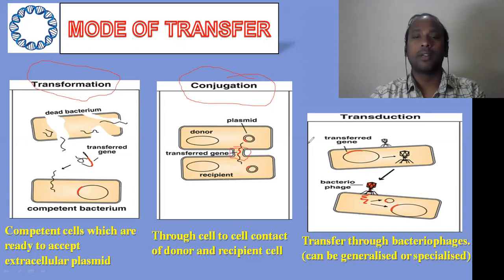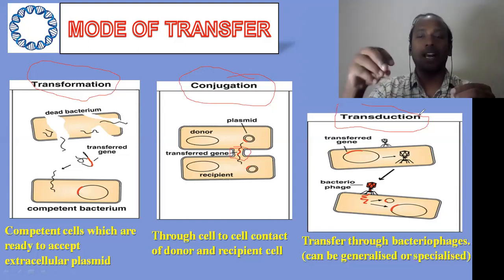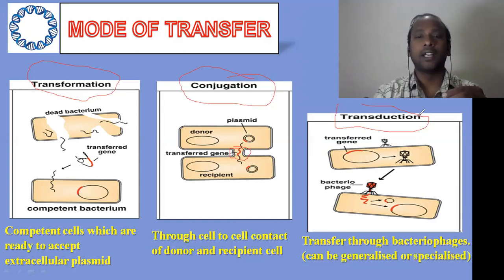And the third mode of transfer is called transduction. Transduction is a virus mediated transfer of plasmid. The virus here is exclusively bacteriophages. Bacteriophages are viruses that only attack bacteria, so they can kill the bacteria. Initially it attacks one bacteria, from where it takes the plasmid, and then it infects another bacteria, where it releases the plasmid, and the plasmid can enter into the other bacteria. So this is how it is done in transduction with the help of a virus.